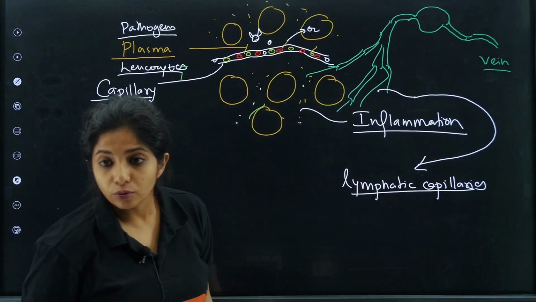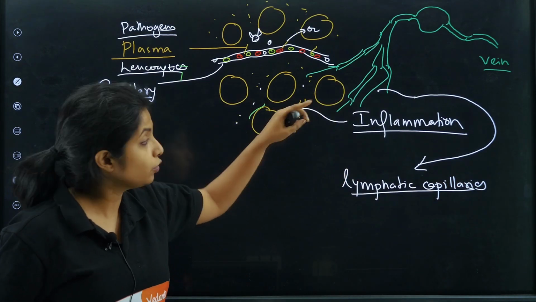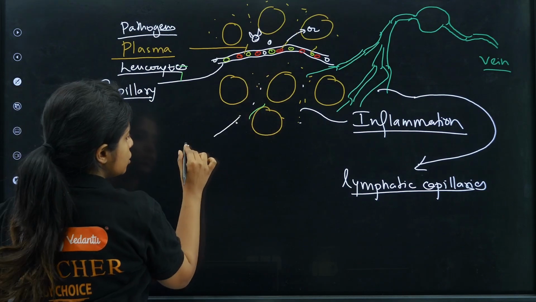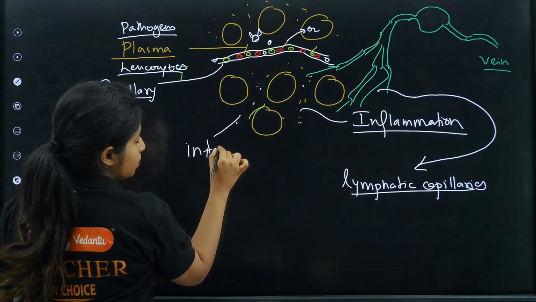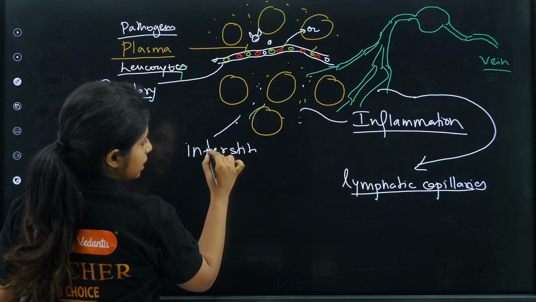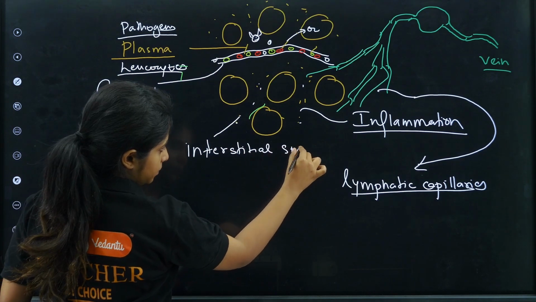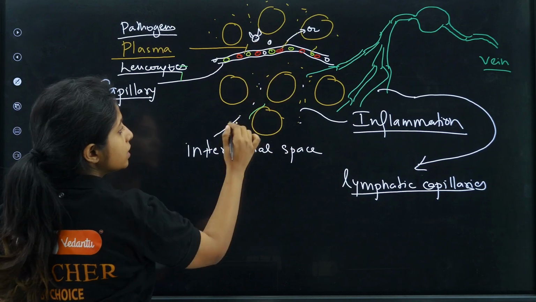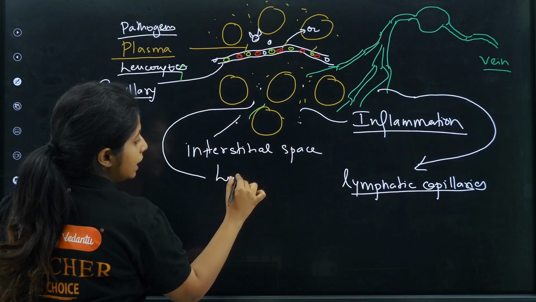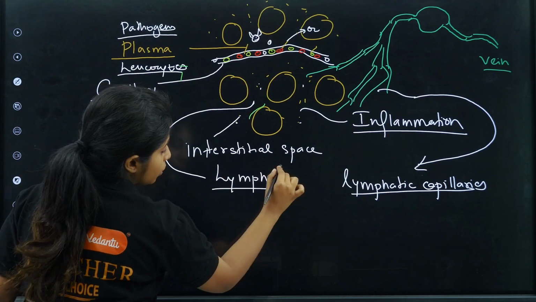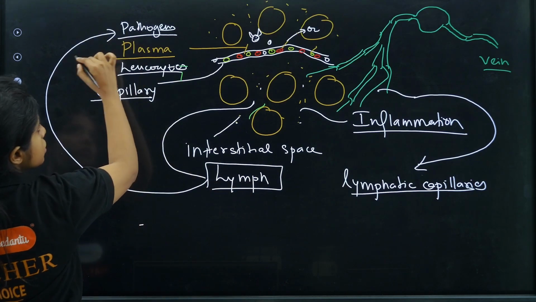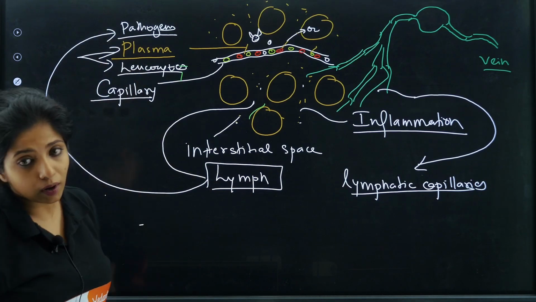They are actually draining things out. We do not want things in between the cells. You call this space the interstitial space, the space between the cells. Okay, and whatever fluid is getting collected over here, you call this lymph fluid. What does the lymph contain, children? Lymph contains pathogens, plasma and leukocytes, no other cells.